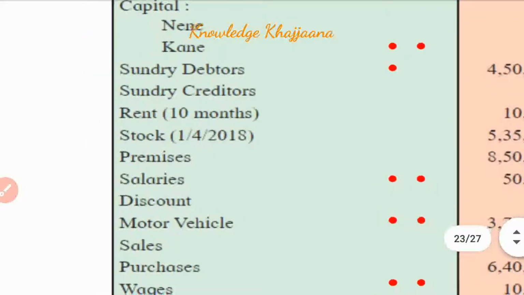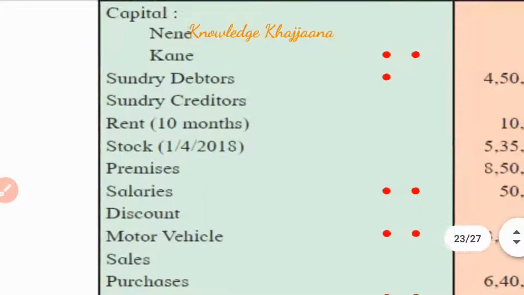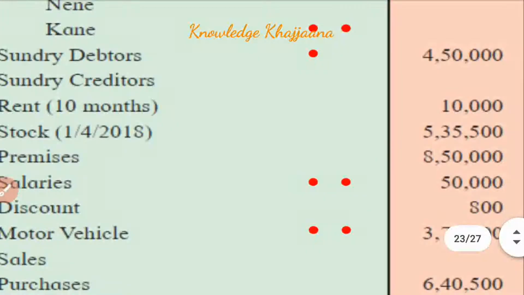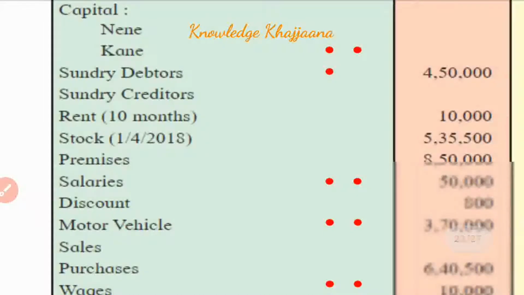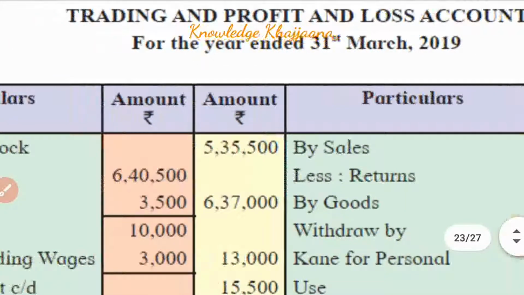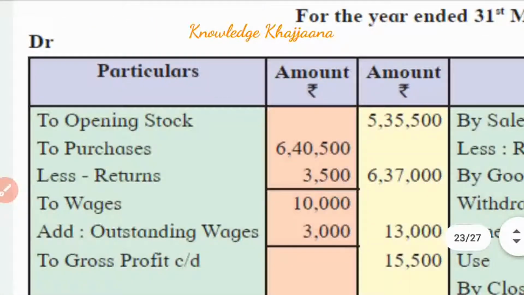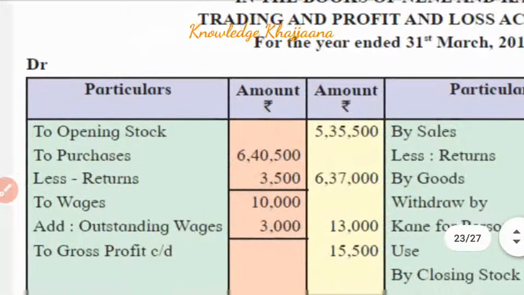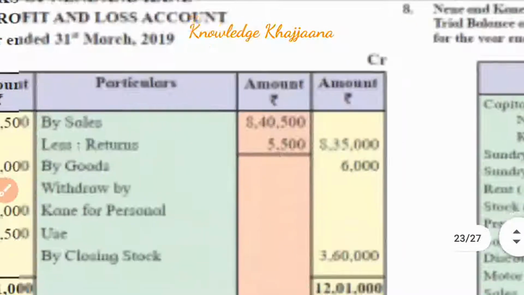Okay, now stock given on 1st April 2018, rupees 5,35,500. Obviously it is an opening stock. Opening stock, trading account debit side, 5,35,500. Okay, opening stock. Okay, trading account debit side, rupees 5,35,500.